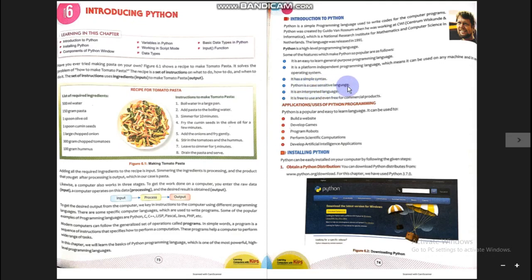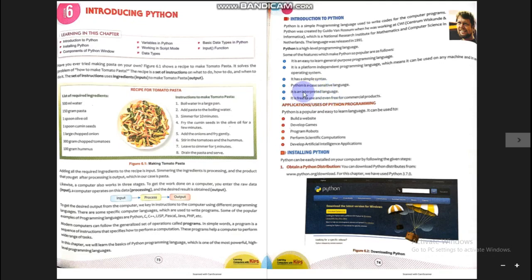Python is a case sensitive language. Case sensitive means there are two cases of a letter: capital letters and small letters. So case sensitive means capital A is different from small a. Both are not the same, both are different. That is known as the case sensitive feature of the language.